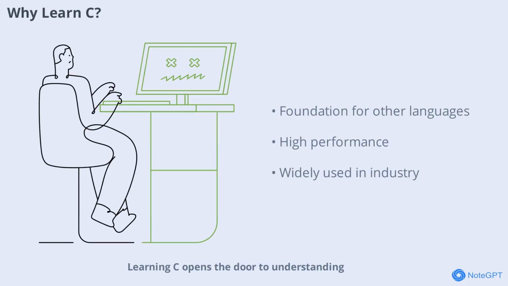Learning C opens the door to understanding how computers work at a fundamental level. It's known for its speed, efficiency, and control over system resources. Many modern languages borrow concepts from C, so mastering it gives you a strong base for learning others. Plus, C is used in embedded systems, game development, and high-performance applications. Let's see what makes C so powerful.